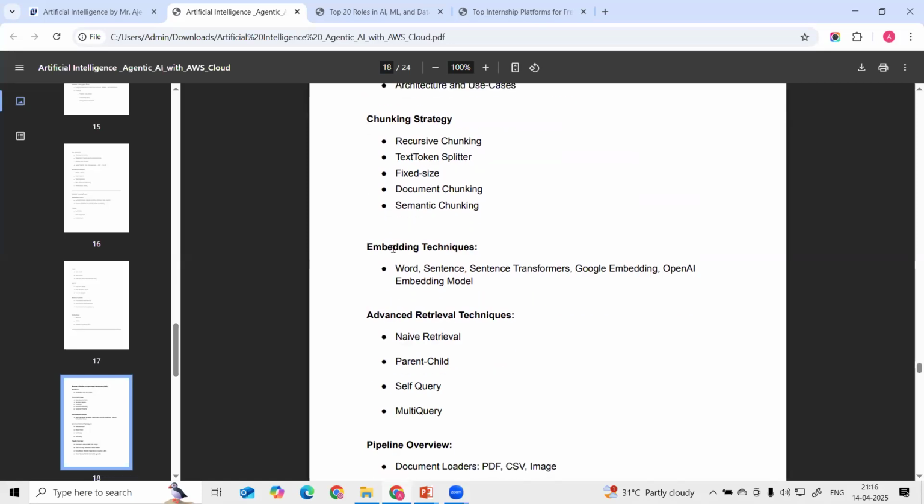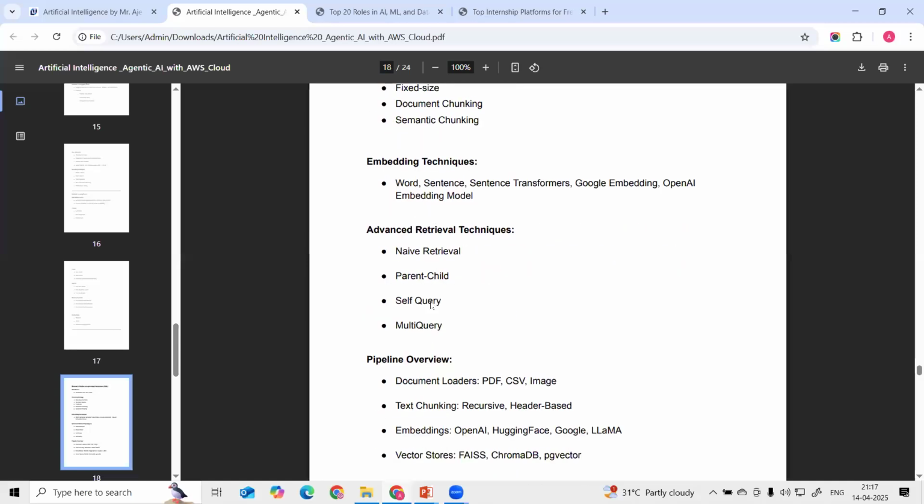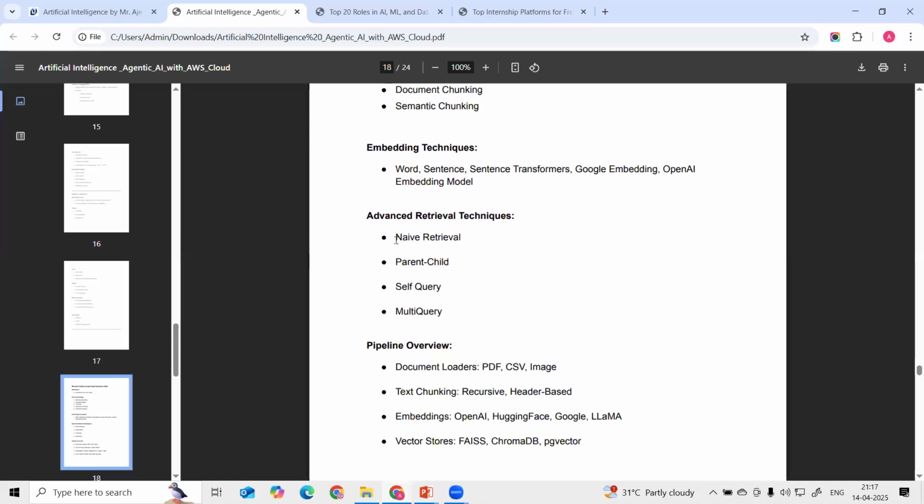Okay, then we have these different embedding techniques. We are going to use these different embedding models for this embedding purpose. Here we can convert this text into vector form, numerical form. Then we are using advanced retrieval techniques like naive retrieval, parent child retrieval, self query, multi query retrievals. We are going to see in detail how we can utilize these different types of retrieval for this context.